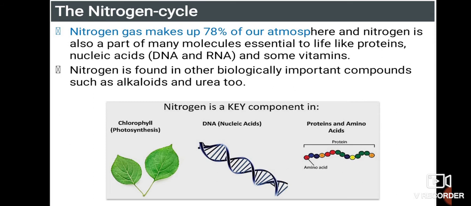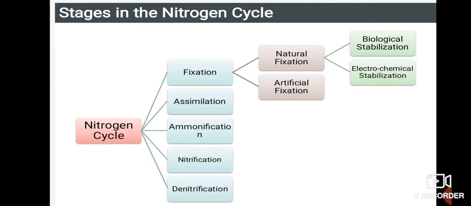Nitrogen gas makes up 78% of our atmosphere, and nitrogen is also a part of many molecules essential for life, such as proteins, nucleic acids, that is DNA and RNA, and in some vitamins. In the whole body, we are getting nitrogen. Nitrogen is found in other biologically important compounds such as alkaloids and urea too.